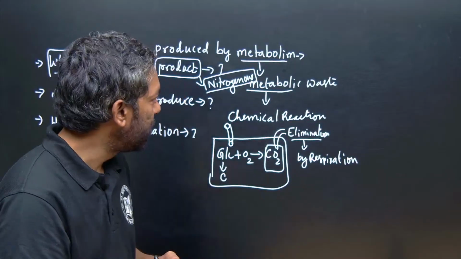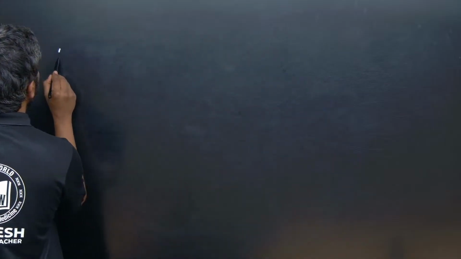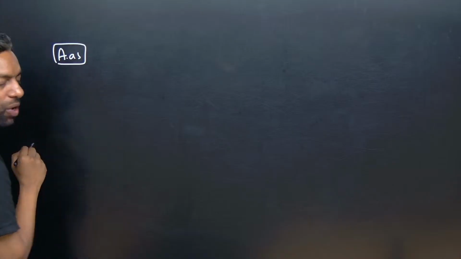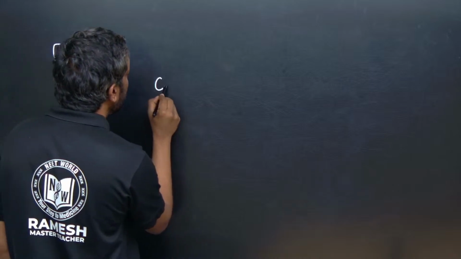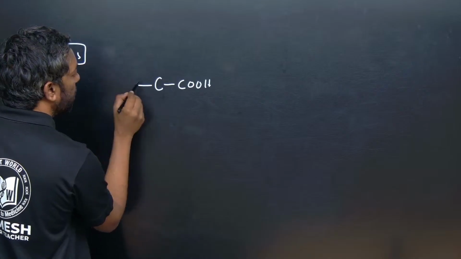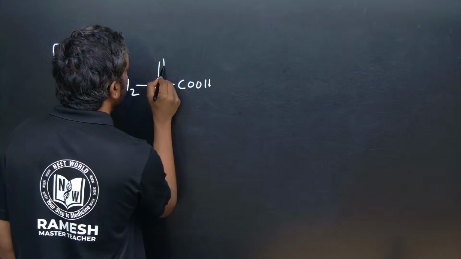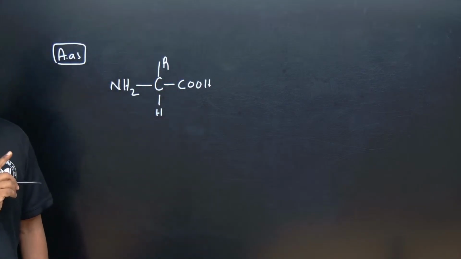The common amino acid formula has COOH, NH2 and H. This is the amino acid.